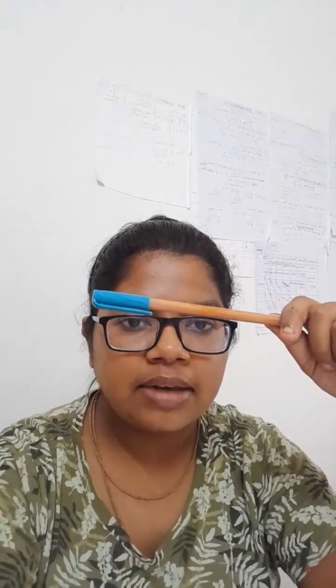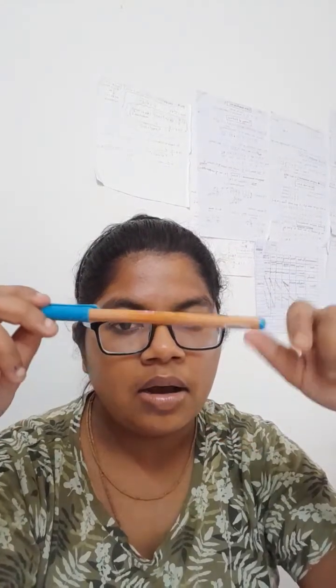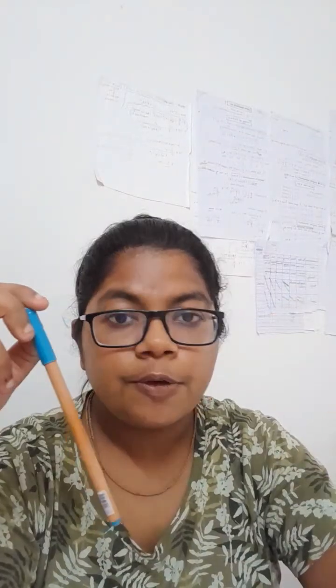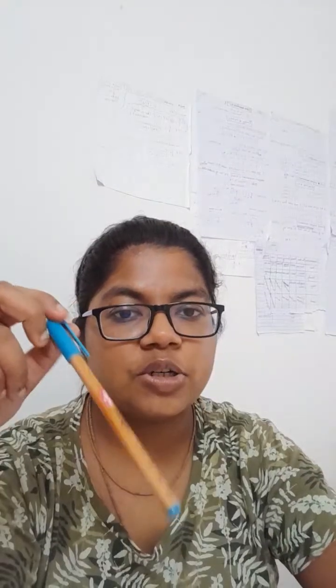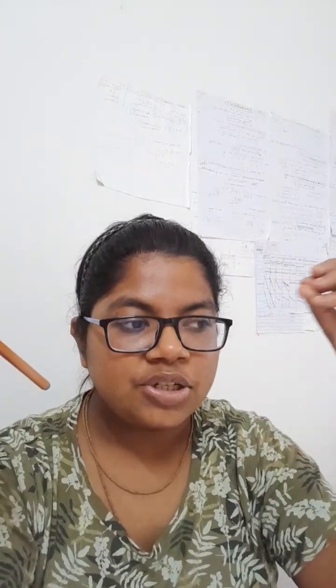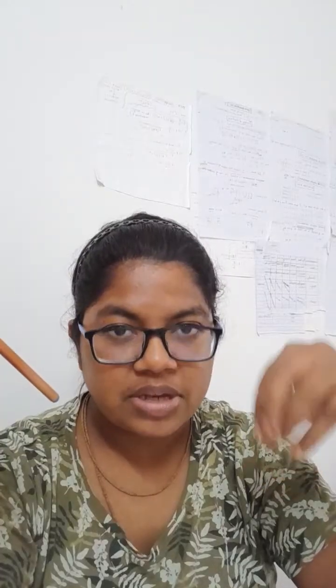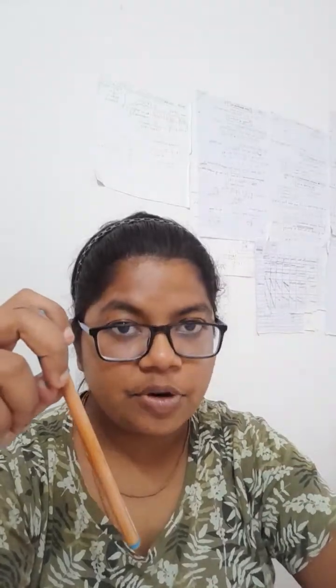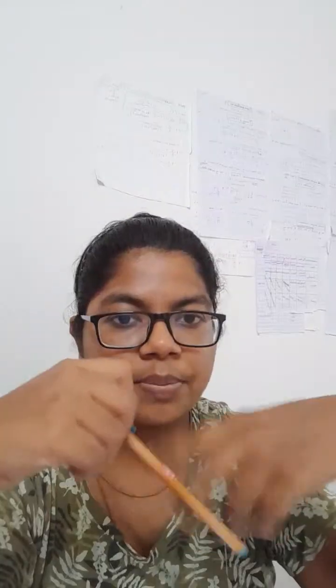How can this pen charge be negative? If we add some electrons to this pen, then this pen net charge will be negative. Negative indicates addition of electrons, or gaining of electrons, and the mass will increase for negative charge, and for positive charge the mass will decrease.